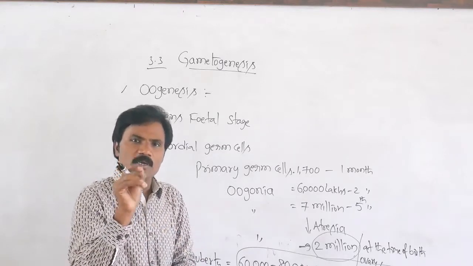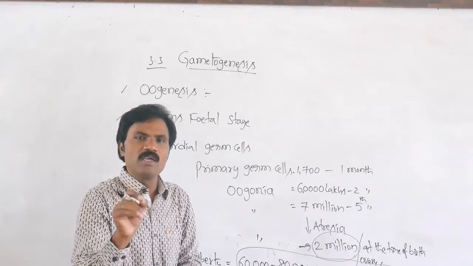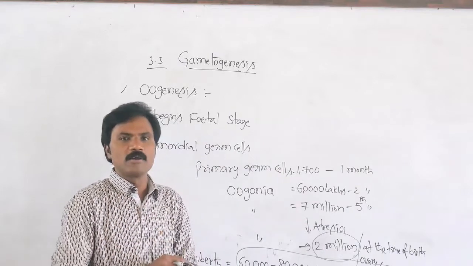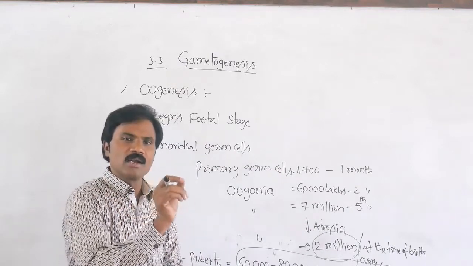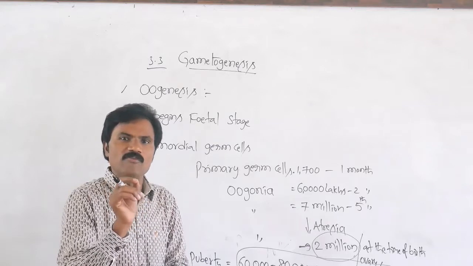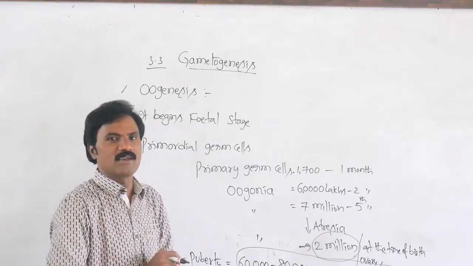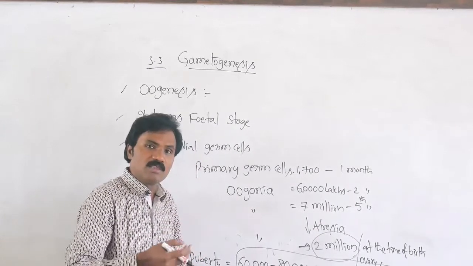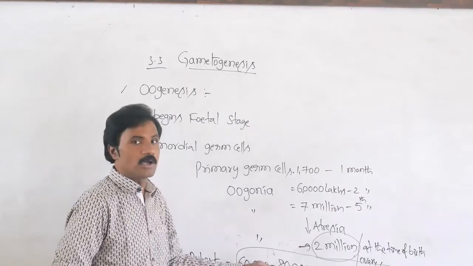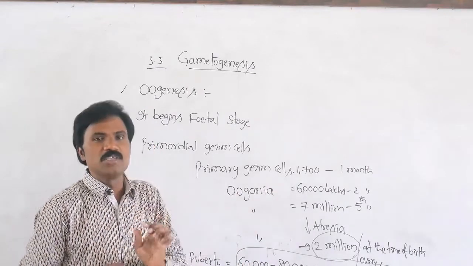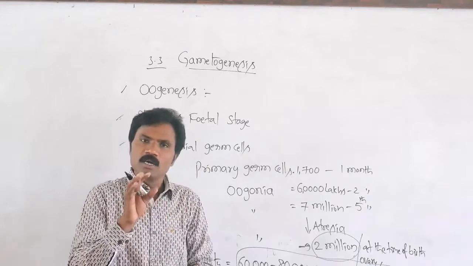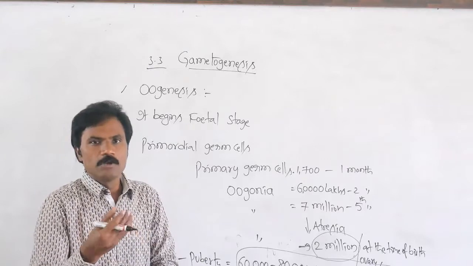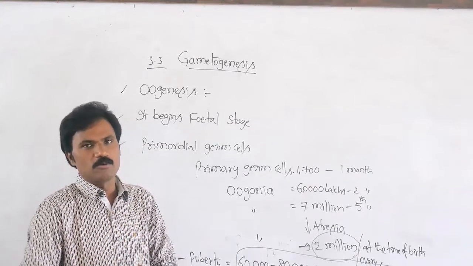At maximum, 450 egg cells will be released. So throughout female human life, how many egg cells are ready to be released? Total 450 ova, 450 egg cells. The remaining ones that are present will degenerate monthly, yearly. Because of that, specific cyclic changes take place only in the female organism. The name of these cyclic changes is the menstrual cycle. It is controlled by the pituitary hormones as well as ovarian hormones.